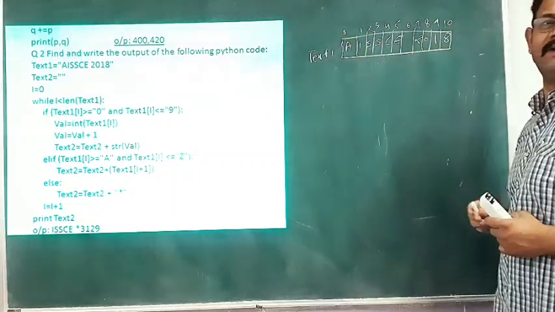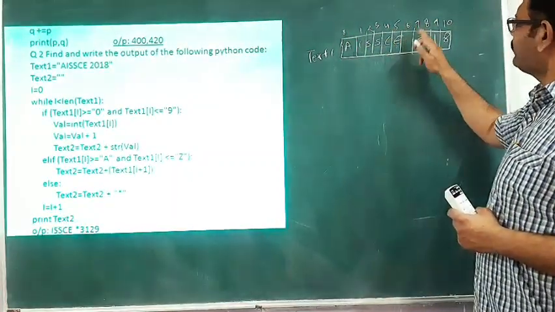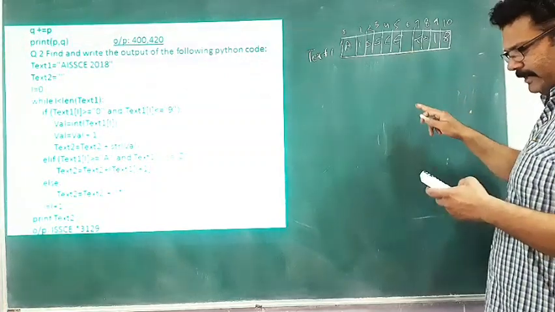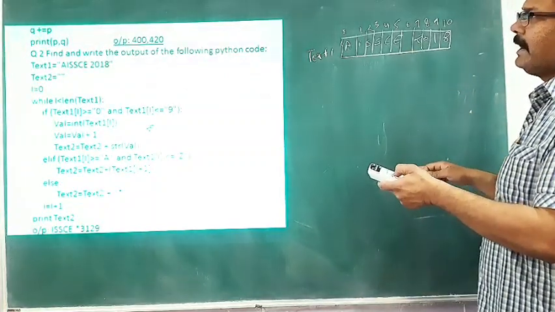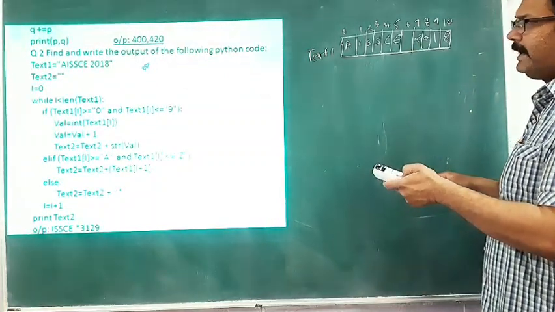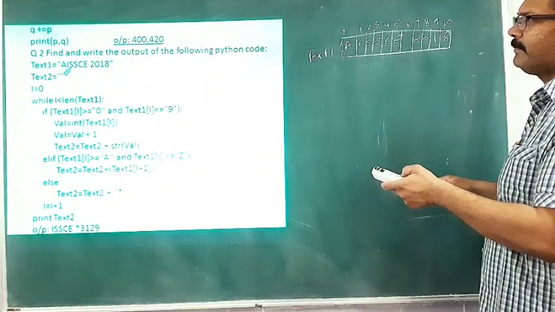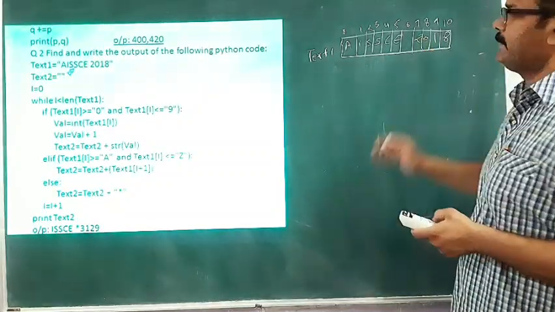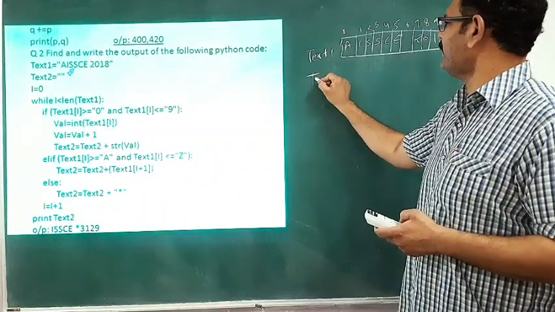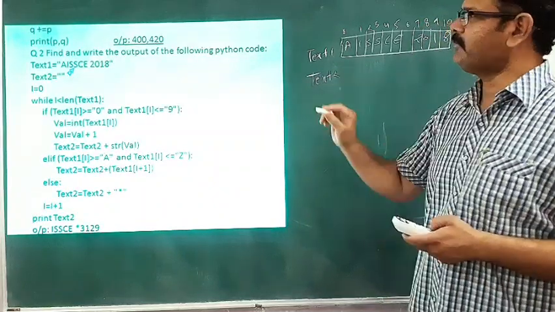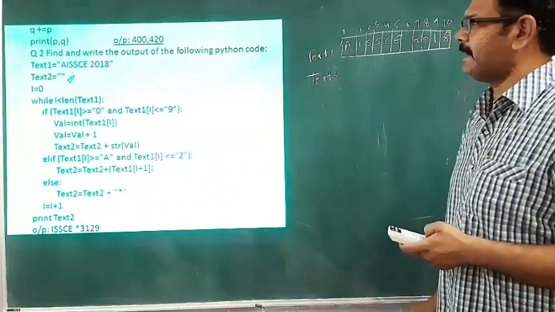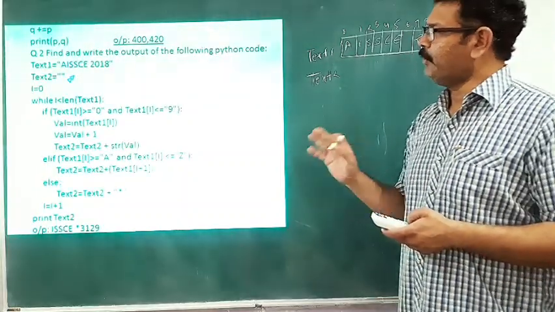The indexes are 0, 1, 2, 3, 4, 5, 6. Index 6 is the gap. Here you can see the gap after AISSCE, and then 2018. There is another string called text2, but it is blank here. So the loop starts.